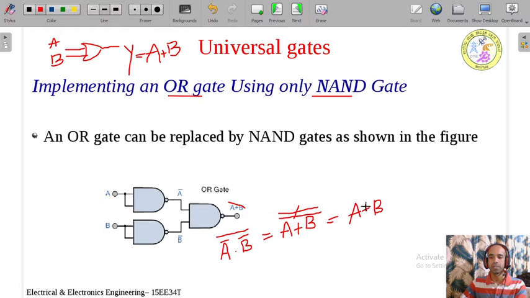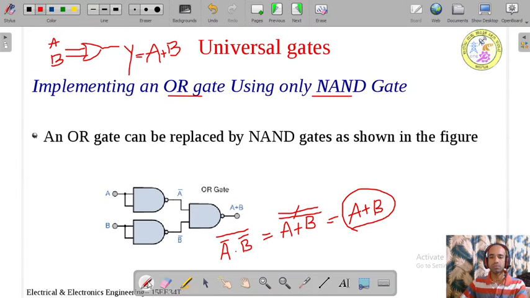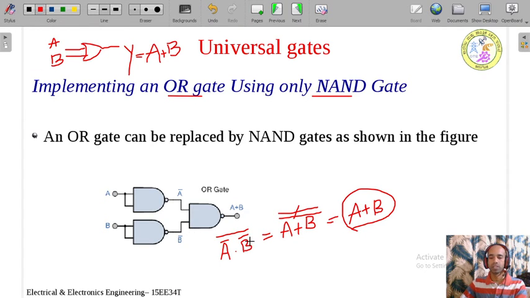A plus B it is. What is A plus B? A plus B is nothing but A OR B. So this is the actual output you are going to get. That's what is written here. This is the actual output you are getting. A plus B we are getting here.